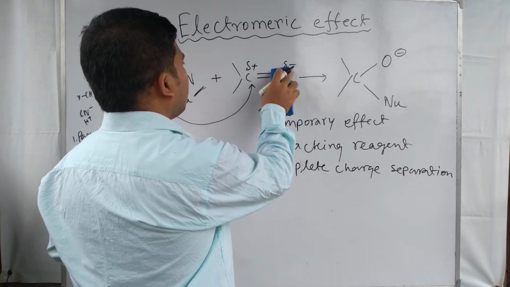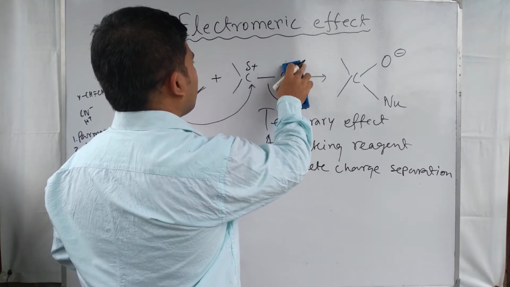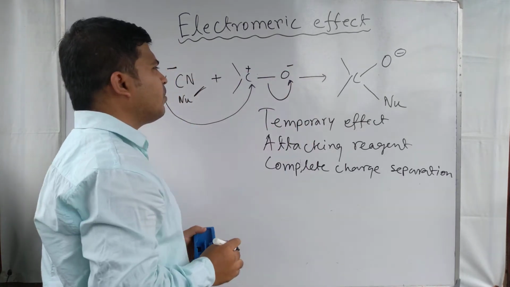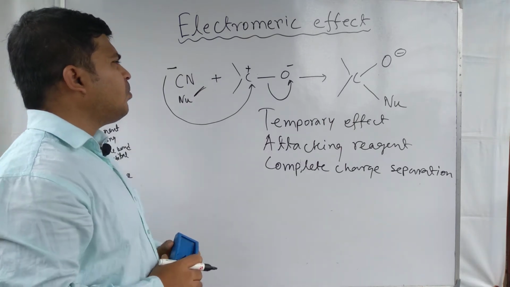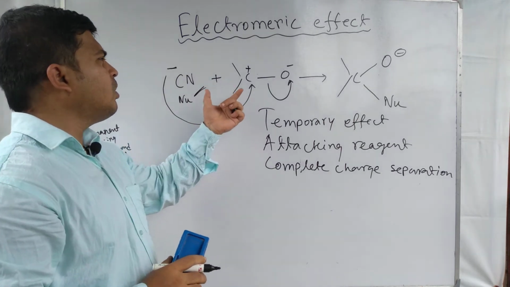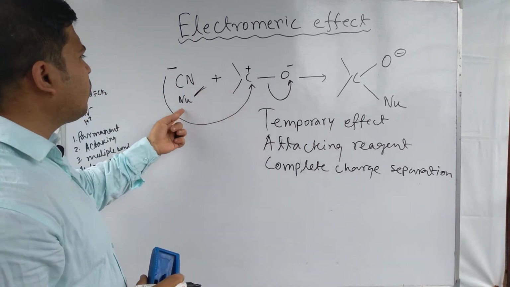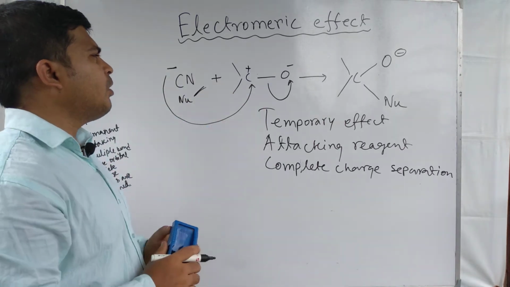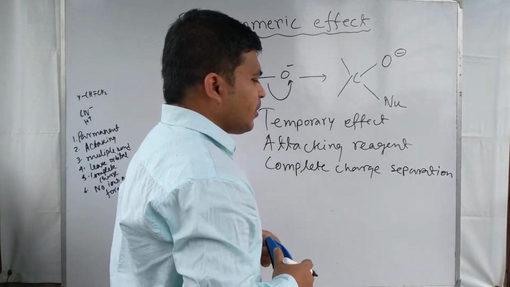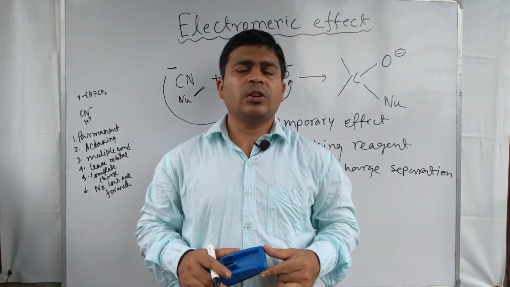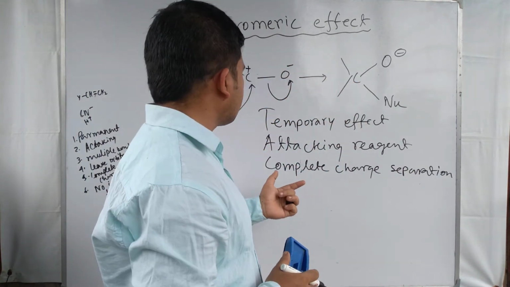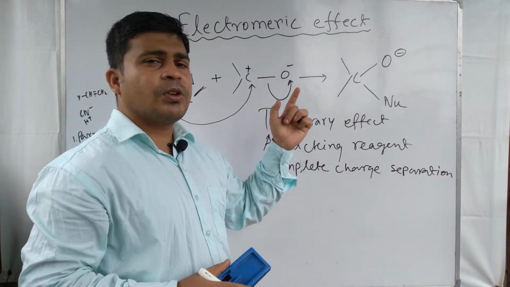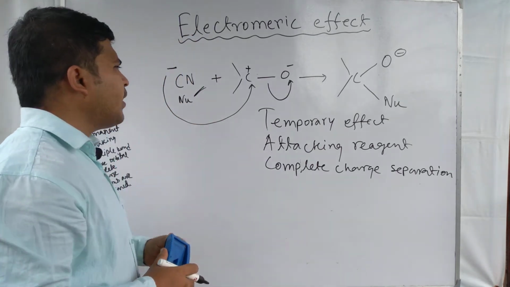So that means we can write that this end becomes plus and this end becomes minus, and this type of charge separation is only shown in the presence of attacking reagents like a nucleophile. So the electromagnetic effect is a temporary displacement. It is a temporary effect, shown only in the presence of an attacking reagent.